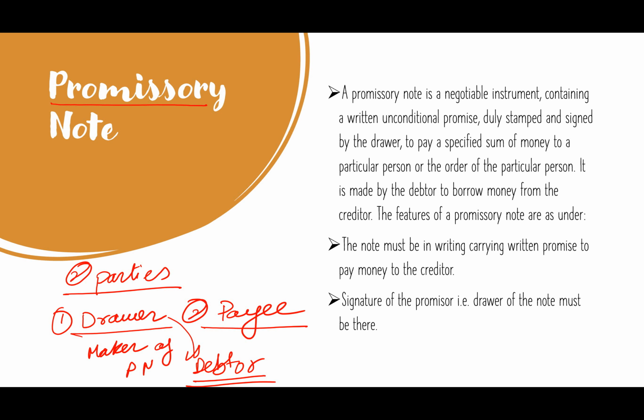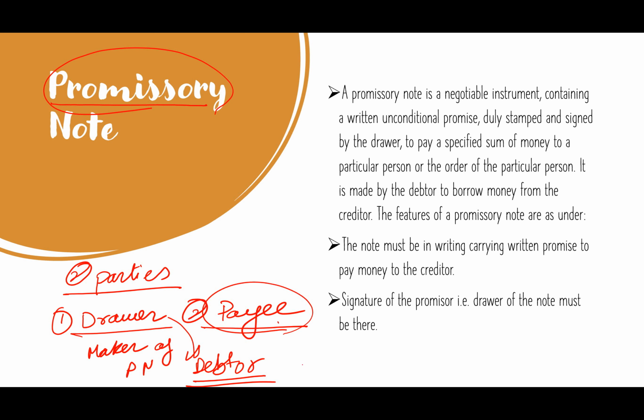So the debtor will promise to give the amount borrowed from the creditor back to the creditor. That means the debtor is promising to repay to the creditor the amount borrowed at a certain period of time. That is a promissory note.